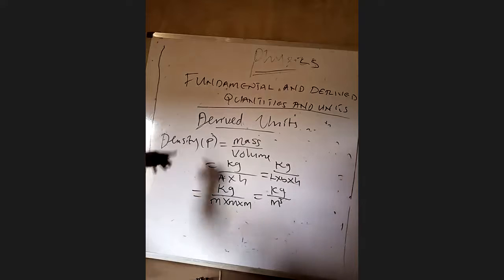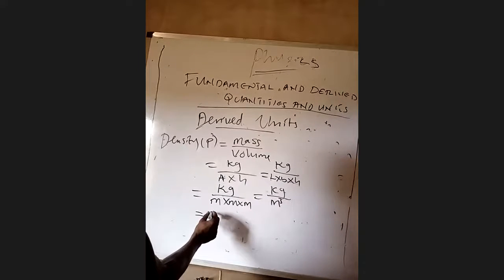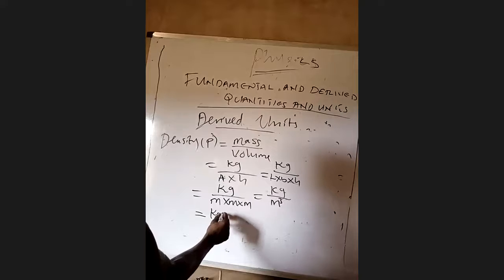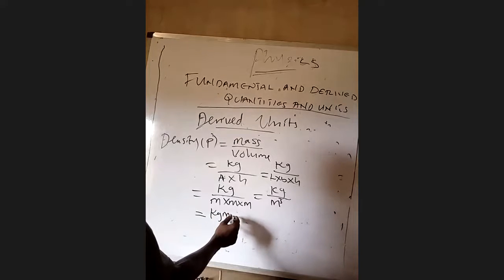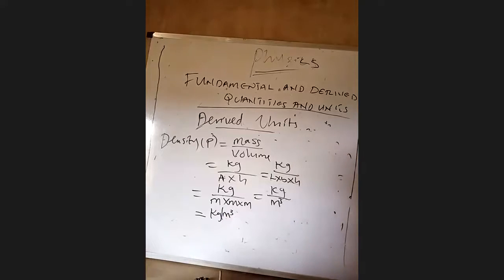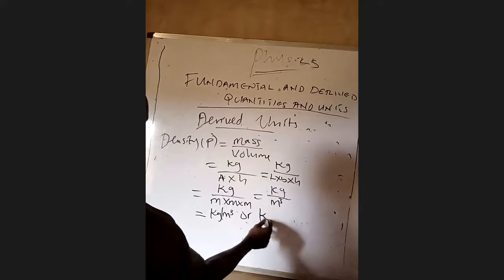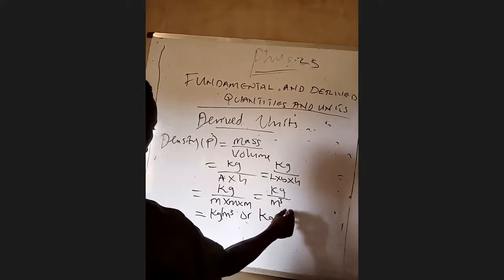Now, the derived unit for density will be equal to kilogram per meter cube, or kilogram meter raised to power -3.